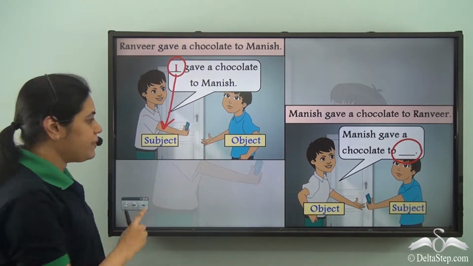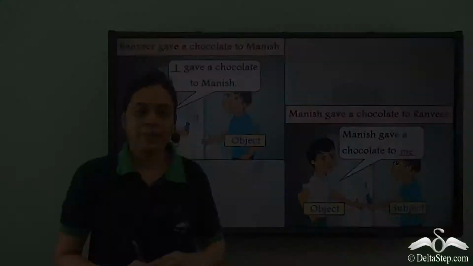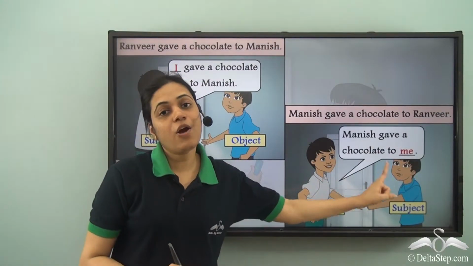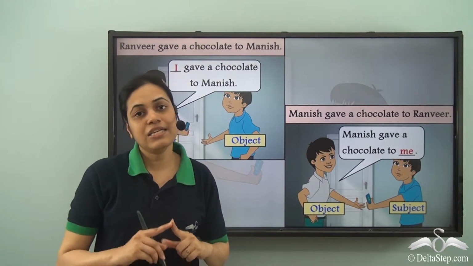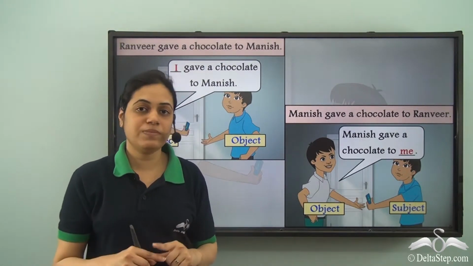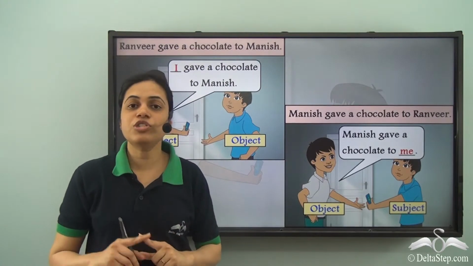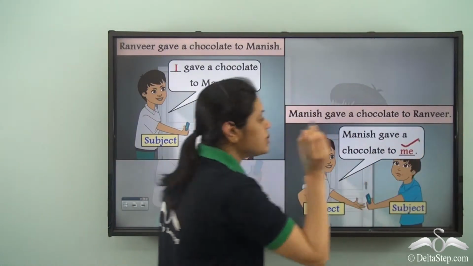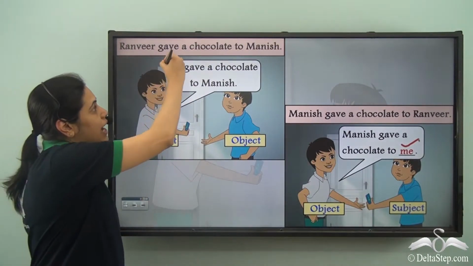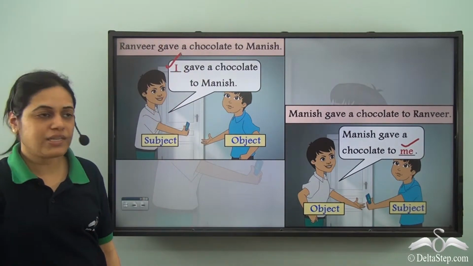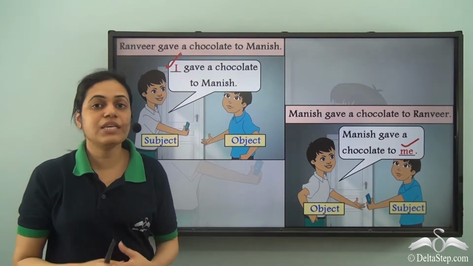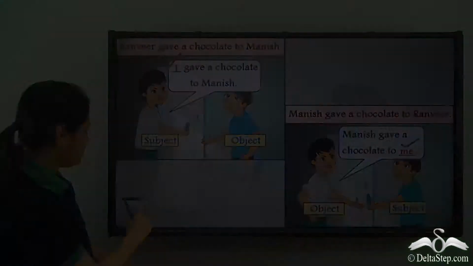The pronoun will be me. So when the person speaking is the object and he is referring only to himself, the pronoun used is not I, it is me. So I is used for subject and me is used for object. Me is the object pronoun.